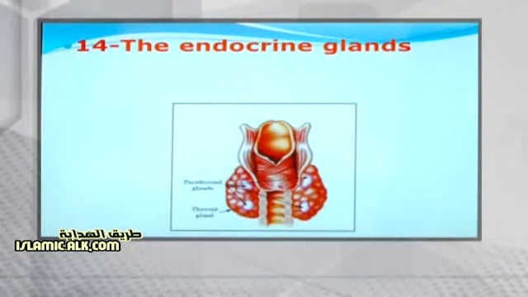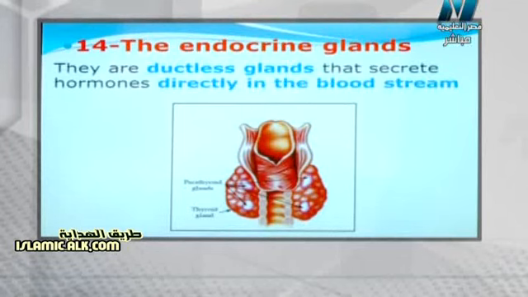The next question was about the endocrine glands. The endocrine glands are the glands which are responsible for secretion of hormones or substances directly in the blood without having a duct, like those found inside the pituitary gland, the thymus gland, and thyroid gland, Mr. Many glands in the endocrine gland system are supplied with a huge number of blood capillaries because they secrete the hormones inside the gland, so they are called endocrine glands, secreting in the blood directly.